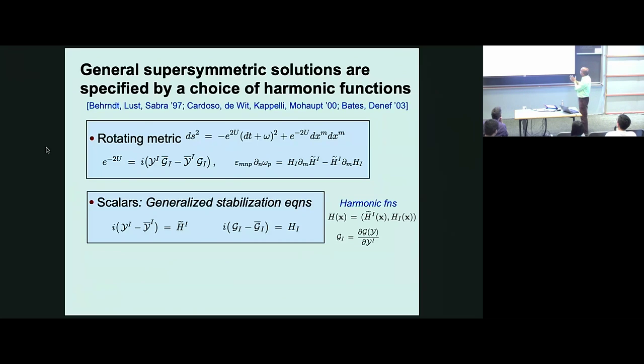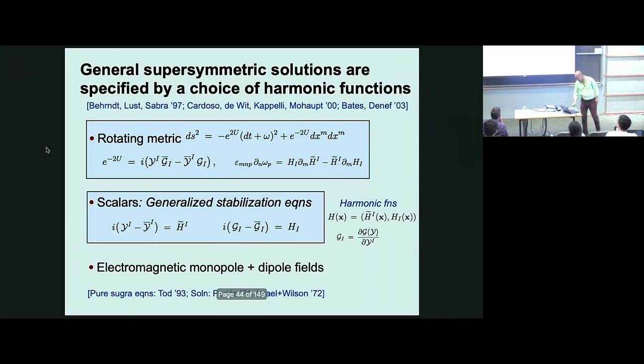The whole solution is determined by a set of harmonic functions. You should think of these harmonic functions as being sources for the electric and magnetic fields. So there's twice the number of vector multiplets for electric and magnetic fields. You see that this rotation one-form is determined in terms of these harmonic functions, and this blackening factor is determined in terms of the scalars. G_I is the first derivative of the prepotential, and the scalars themselves are determined by the harmonic functions. And the electromagnetic fields have a monopole field strength and a dipole field strength. That's one characteristic of these solutions.